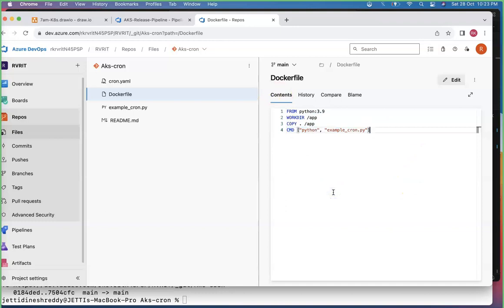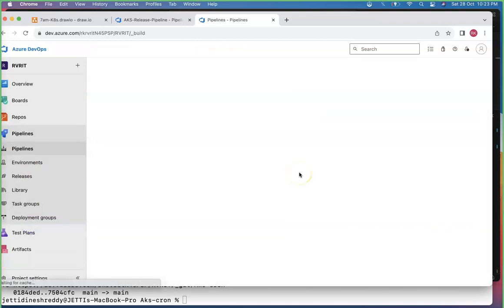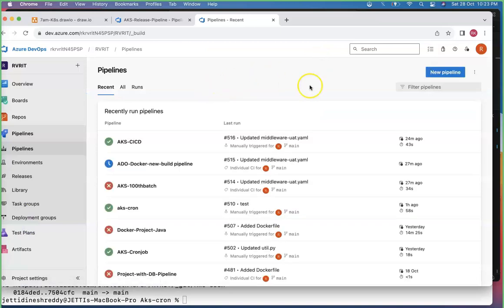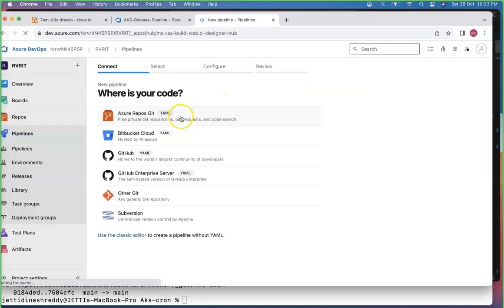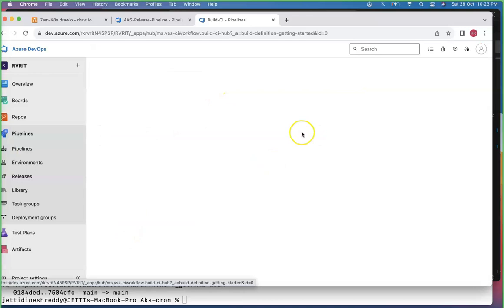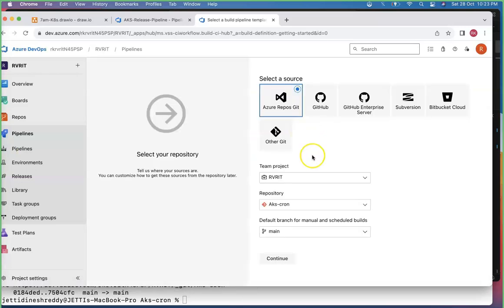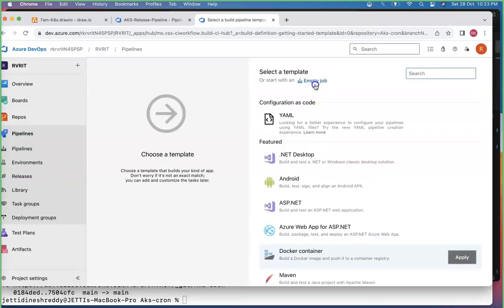So once everything is good, team, now what exactly am I going to do here? Whatever Dockerfile you have, I think this is fine. You know how to set up a build pipeline. Let's go to the build pipeline first and set up quickly, team. Just go to the build pipeline and create a pipeline. I'm going to the classic editor. Same process as what we just accomplished, I'm doing one more time. Just go there, take an empty job.